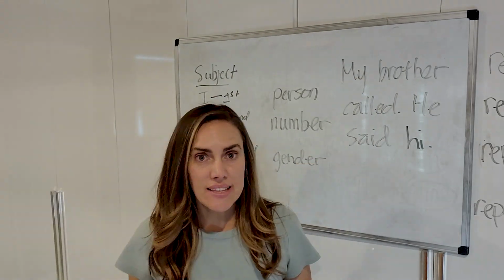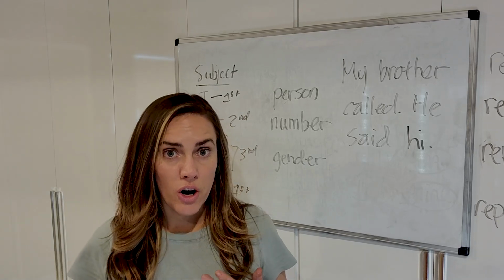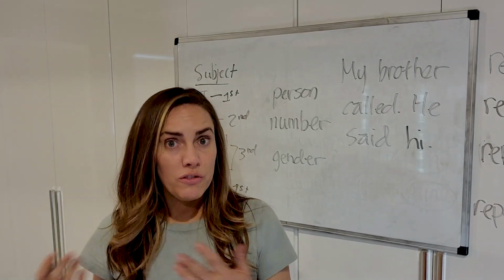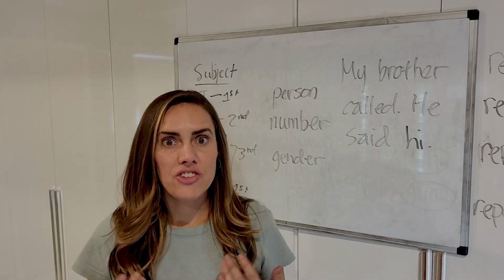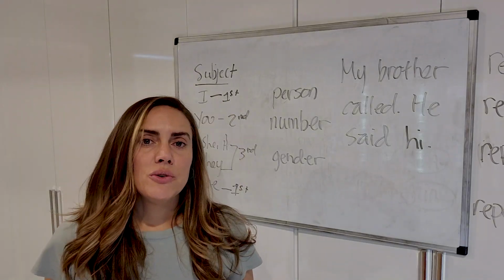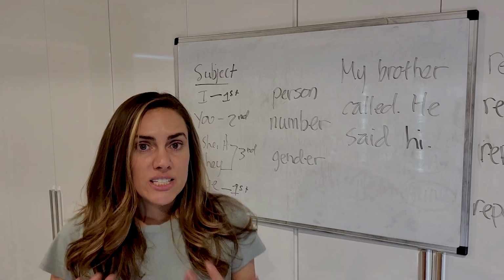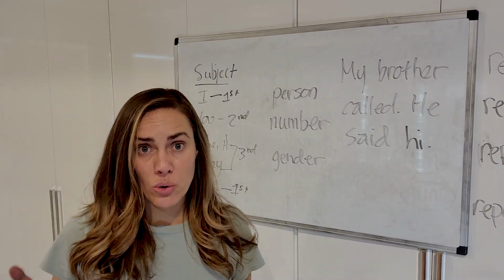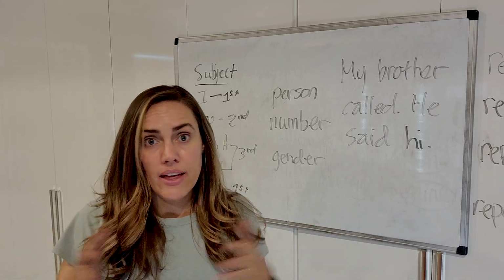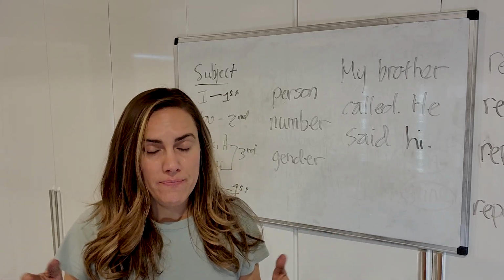Okay, so the last thing that you need to consider when you are using a pronoun to refer back to a noun, to make sure they agree, is to think about the gender. Gender refers to an individual's experience with being a male or a female or anything in between, okay?